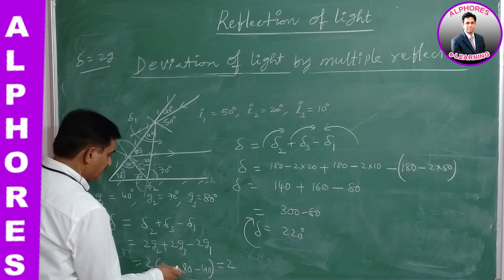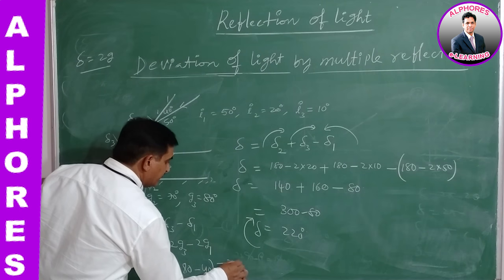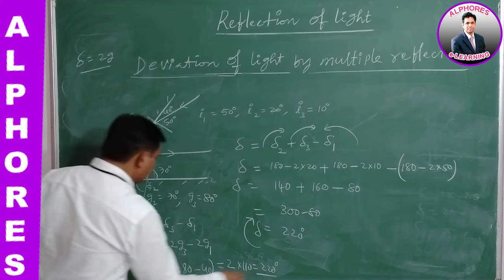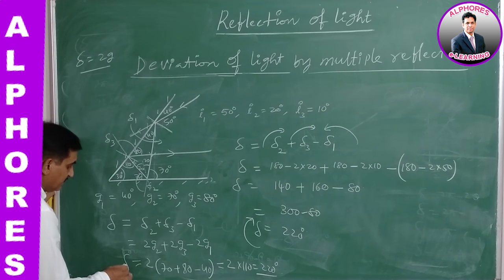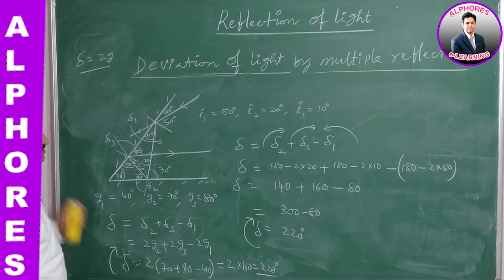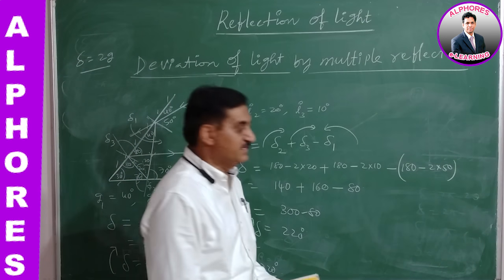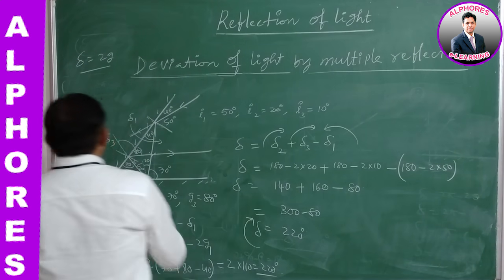This is 80, 40, 40, 110. 110 into 220. Yes, we are getting the same answer, that in clockwise sense. This by the glancing angle, this by the angle of incidence. Okay, let us move on to another problem.